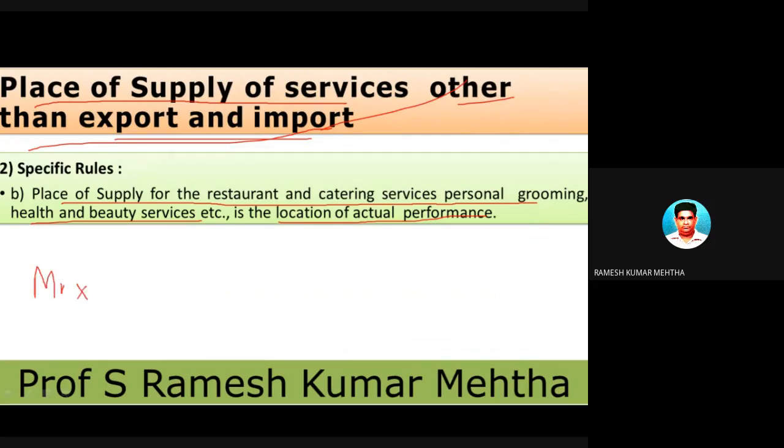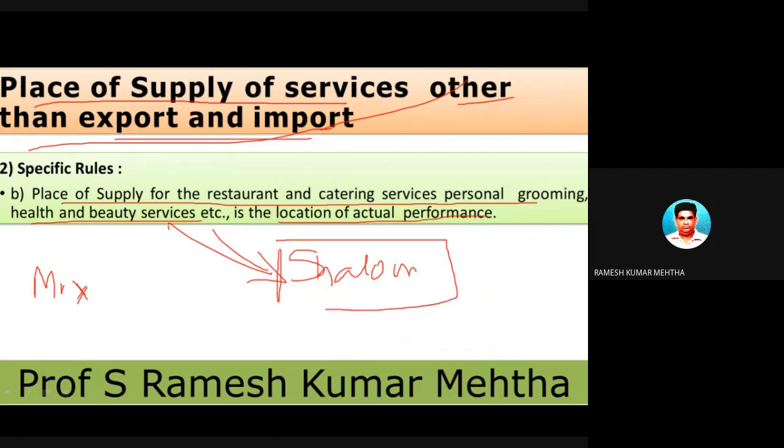X goes to a saloon, and there he gets beauty services: cutting, hair drying, all that stuff, pedicure, manicure, especially ladies, and grooming. So this is a service provided by the saloon to Mr. X. Now this is the place of supply for restaurant and catering services and personal grooming and health and beauty services.